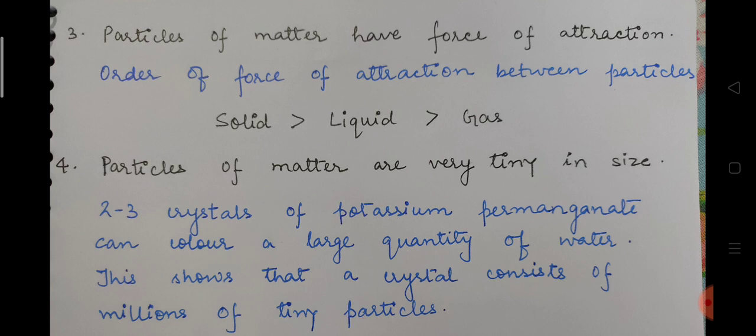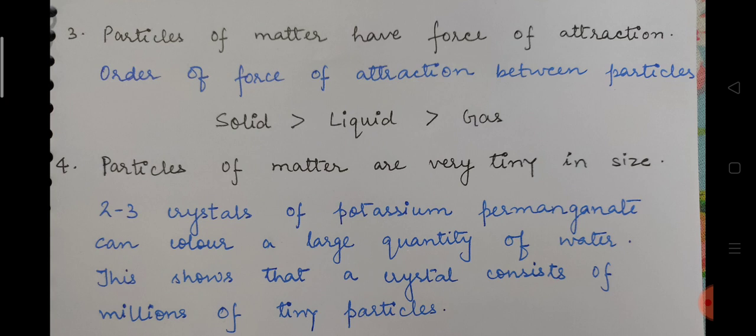Now characteristic 4 is: particles of matter are very tiny in size. 2-3 crystals of potassium permanganate can color a large quantity of water. This shows that a crystal consists of millions of tiny particles. If you remember, we discussed this in one of the activities. And if you don't have potassium permanganate, you can also do this experiment with Dettol. You have to mix only a few drops of Dettol in a bucket full of water, and even if you are diluting it, you will still be able to get the smell of Dettol. So how does this happen?